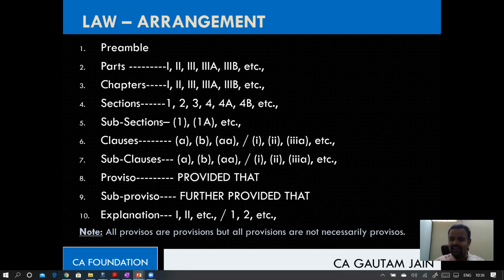Pooja is asking, can the clause be before the section? I never said clause be before the section. I said explanation can be there with respect to anything. Explanation can be there with respect to the title of a chapter also. Explanation can be there with a section also. I never said clause is before the section. Okay, right. So any doubt there, you can ask me in the next session.